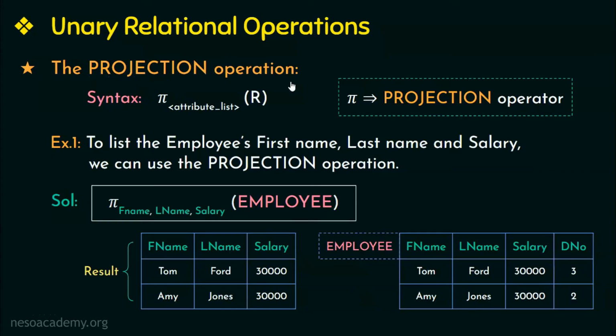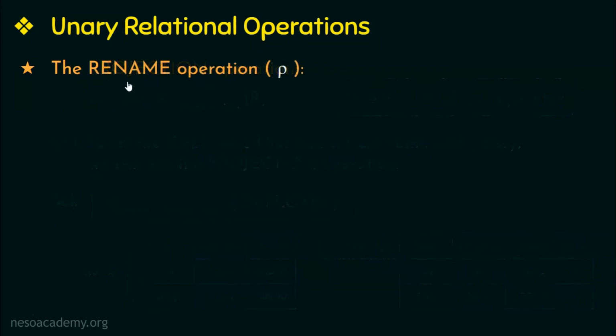Like we discussed earlier, the selection operation is the horizontal partitioning of the relation or the table, whereas the projection operation is the vertical partitioning of the relation into two sets. One set is a set of columns that has to be displayed, and the other set is a set of columns that has to be discarded or that need not be displayed. Next, we will be learning about the rename operation denoted by the Greek alphabet rho, which is spelled as RHO.